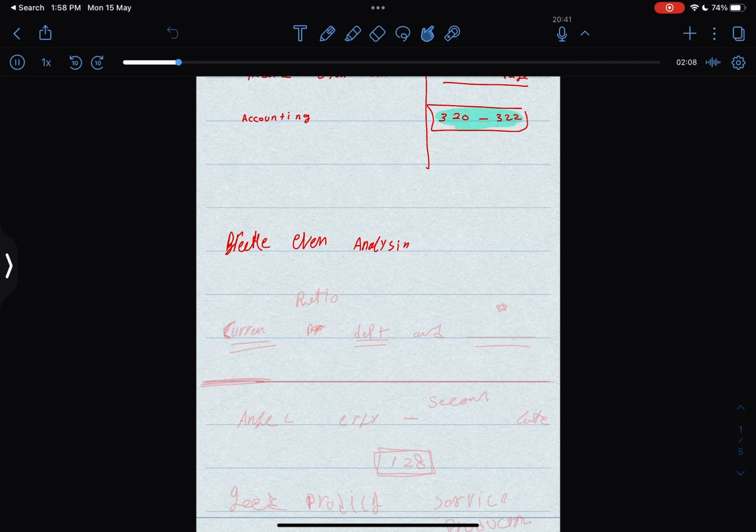And then, of course, understanding the ratios. Some ratios are covered, the main ratios, like the current ratio. Profitability ratio is not covered, but the current ratio and the debt ratio are covered, so take a look at that. And that's it from chapter 17. So that was chapter 17 that was covered.